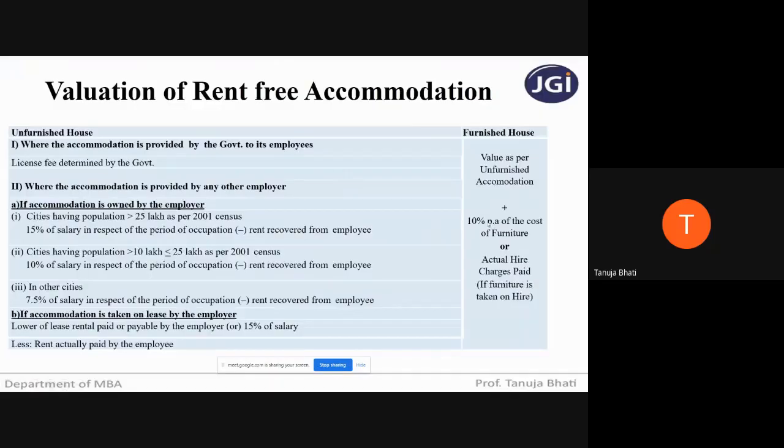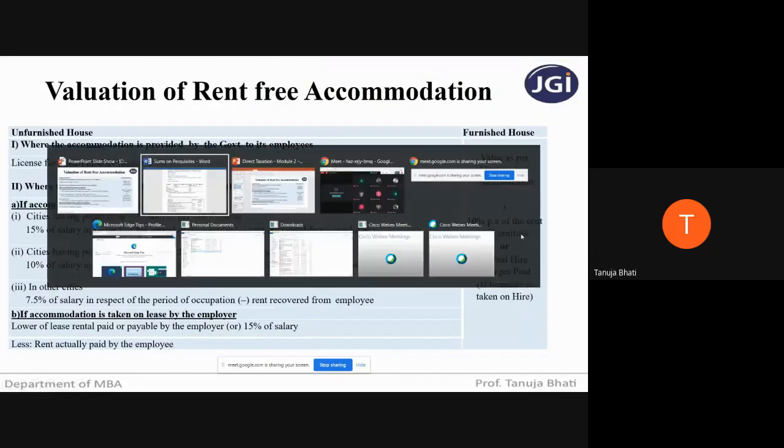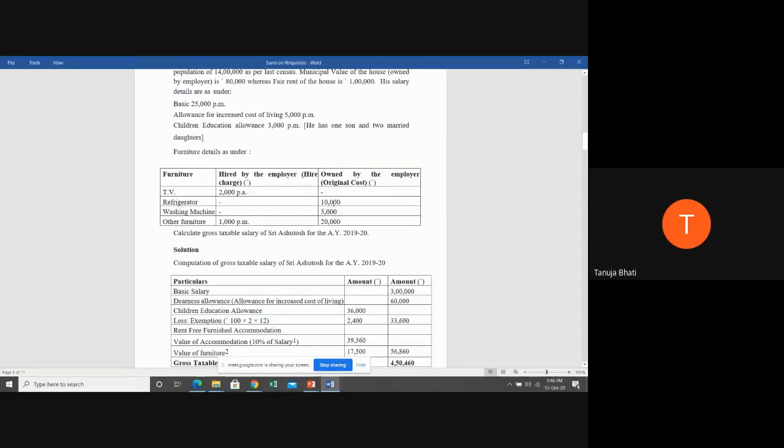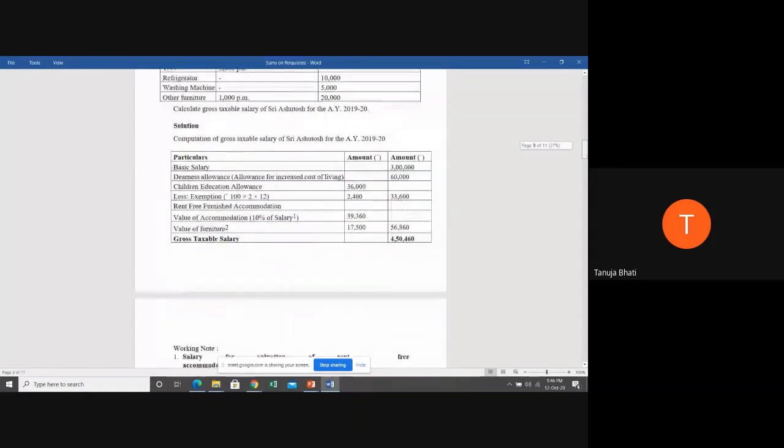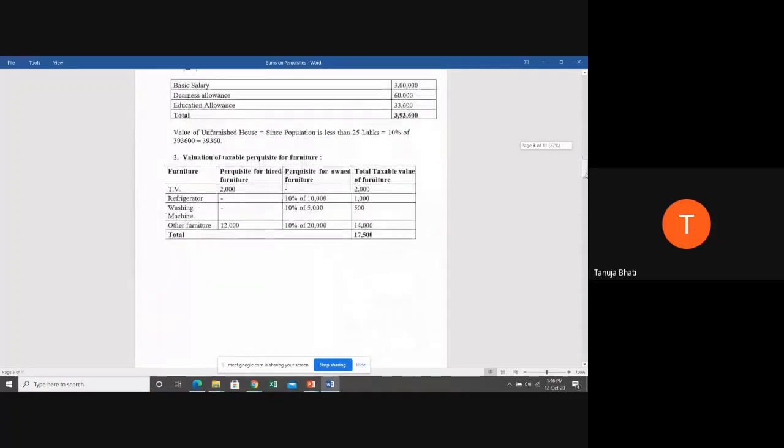Next, they're telling us 10% of cost of furniture if the furniture is owned by the employer. So here refrigerator, washing machine and other furniture are owned by the employer. So you have to take 10% of all this, then when you add the hire and the owned amount, you will get the value of furniture. Let us see working note number 2. So students, see here how you have to present it. Valuation of taxable perquisite for furniture. TV is how much? 2,000.